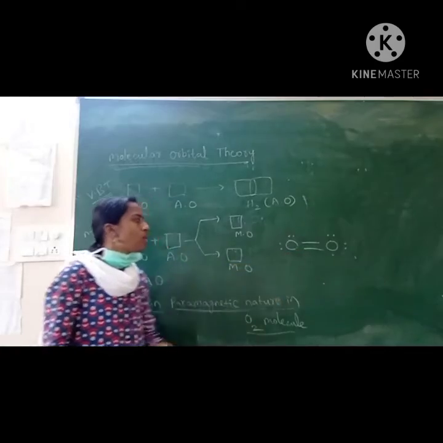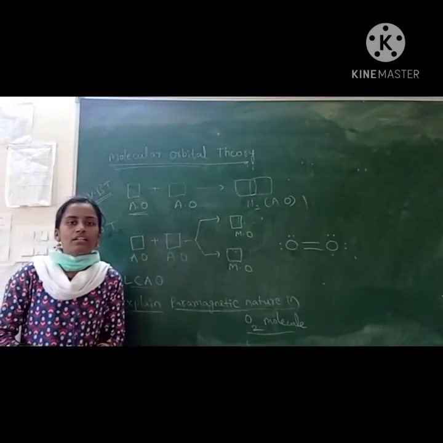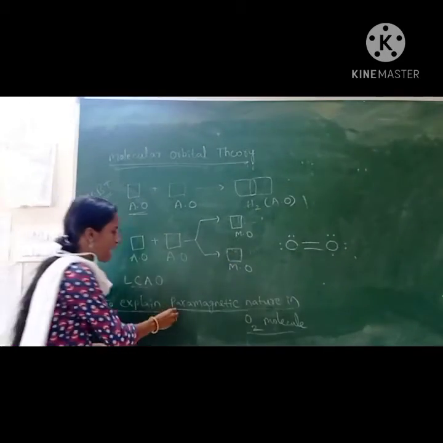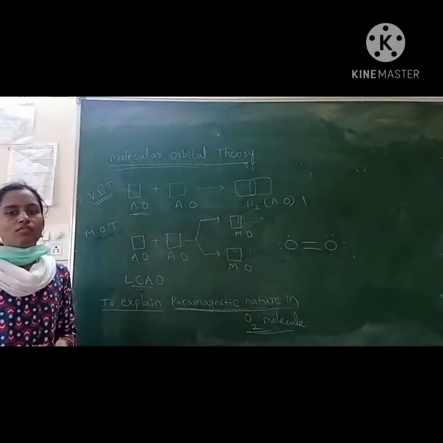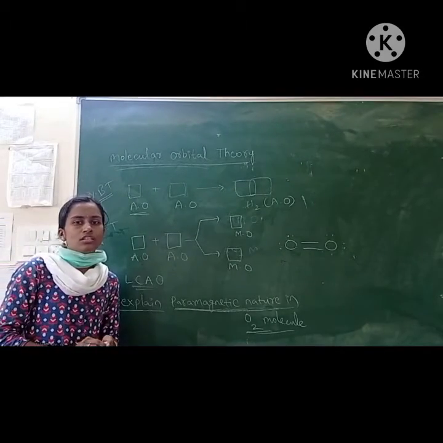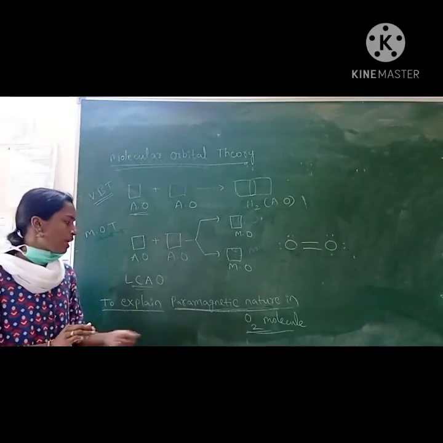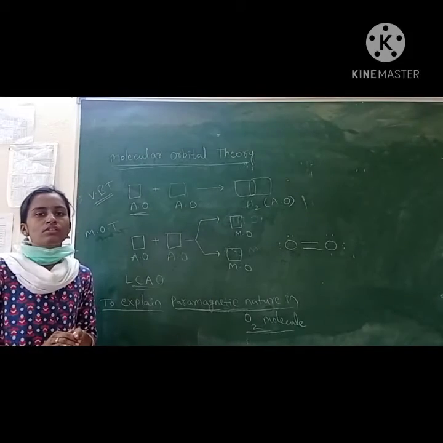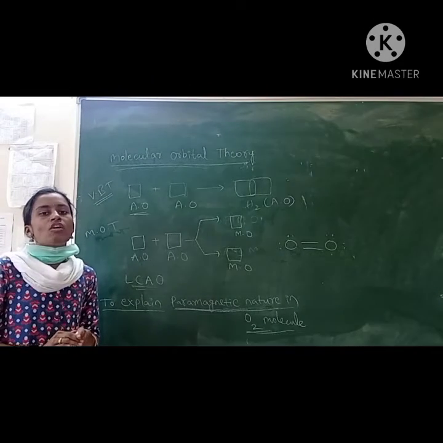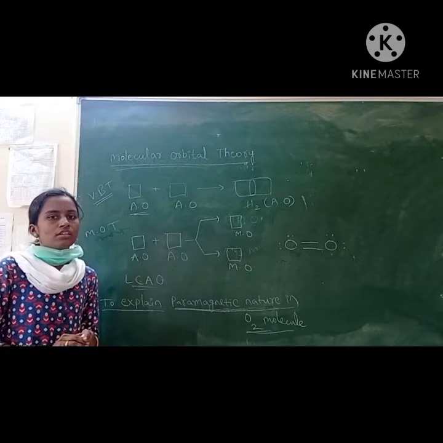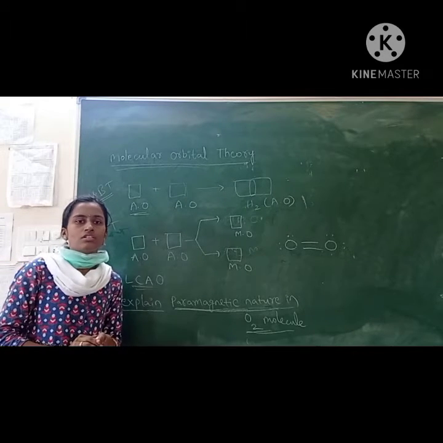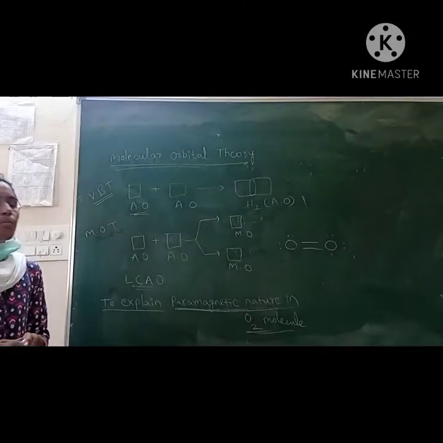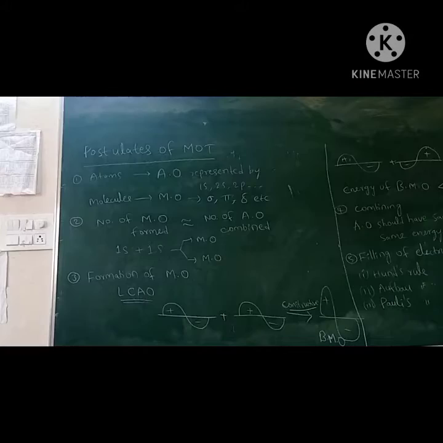But the oxygen molecule is paramagnetic in nature. So to explain the paramagnetic nature of the oxygen molecule, molecular orbital theory was discovered. This theory also well explains the magnetic nature of molecules, the strength of bonds, and bond order. How we can consider the bond strength, all these things are explained by the molecular orbital theory.